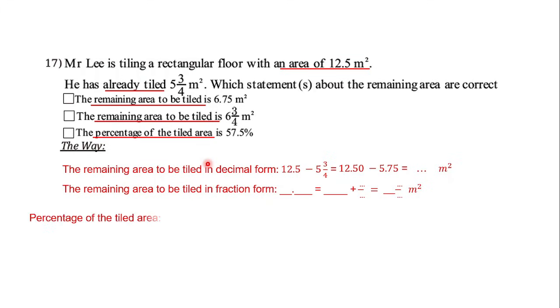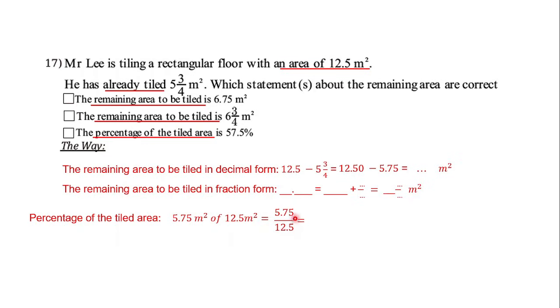And for the third, the percentage of the tiled area, how to find it? Just compare the area that is already tiled with the whole area. So I can make it like this: 5.75 meters square of 12.5 meters square. So 5.75 out of 12.5. From here we can make a fraction, 5.75 as the numerator, the certain part, and 12.5 as the denominator, the whole part.